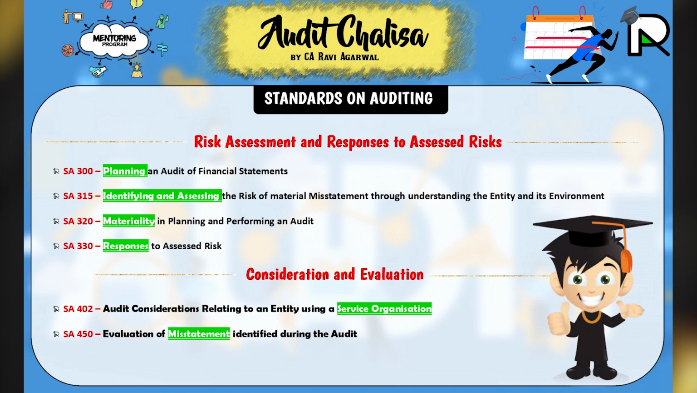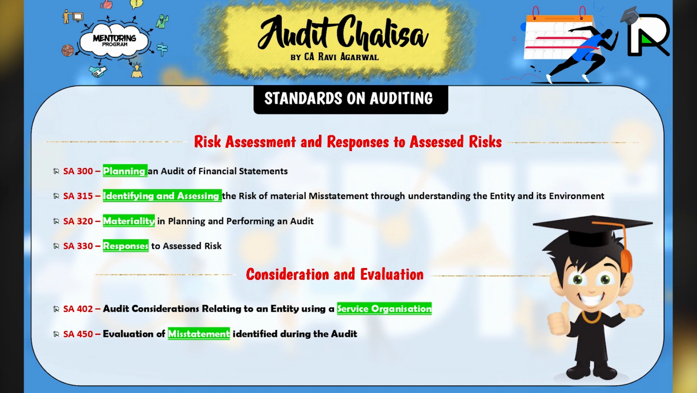Now 315 and 330 talk about risk of material misstatement. If you want to identify and assess the risk of material misstatement through understanding the entity and its environment, it is 315. But if you want to respond to the assessed risk which was identified and assessed in 315, that is 330.